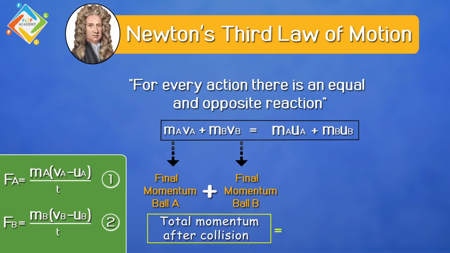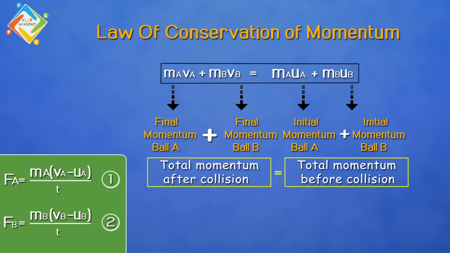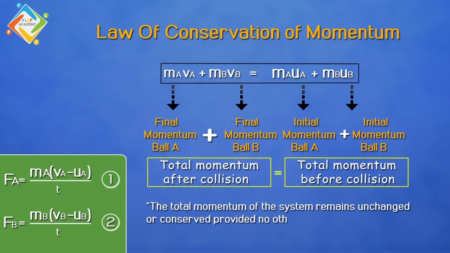Similarly, if we move on to the right hand side of the equation, it gives us ma ua, which is the initial momentum of the ball A, and mb ub, which is the initial momentum of the ball B. On adding the two terms, it gives us the total momentum before collision. So this is the law of conservation of momentum. Thus, from the above equation, we can say that the total momentum of the system remains unchanged, or it remains conserved, provided no other external force acts on the system.